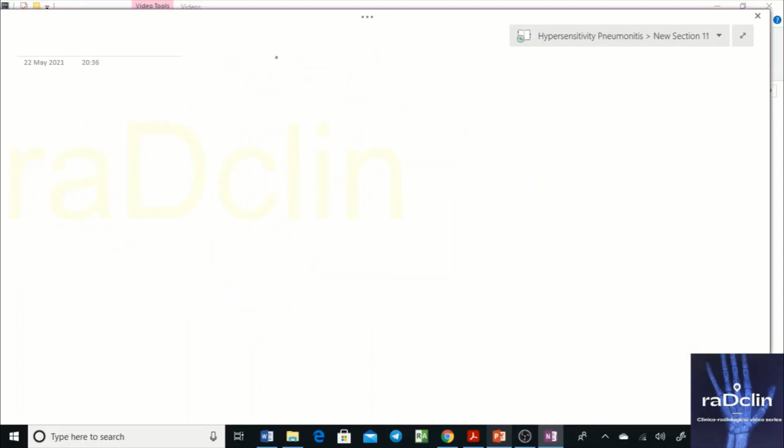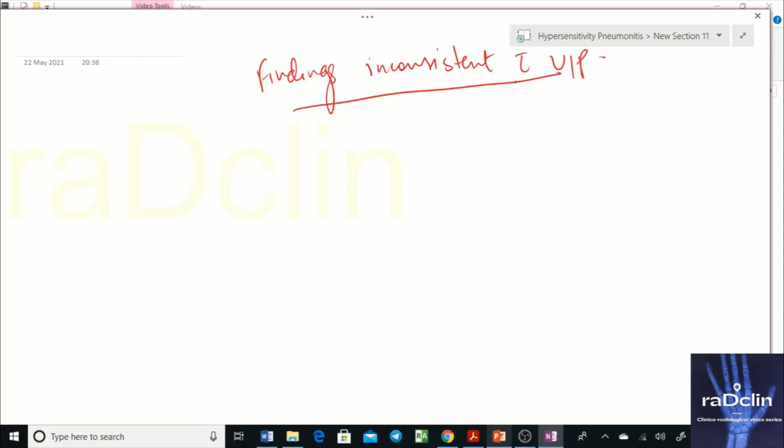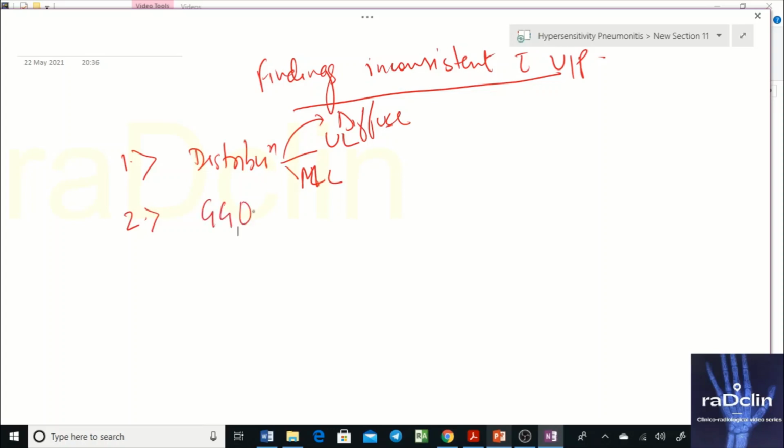The findings inconsistent with UIP that are important: first, abnormal distribution. If you have distribution in the upper lung, mid lung, or diffuse, it goes against UIP. Then, if you have GGOs.